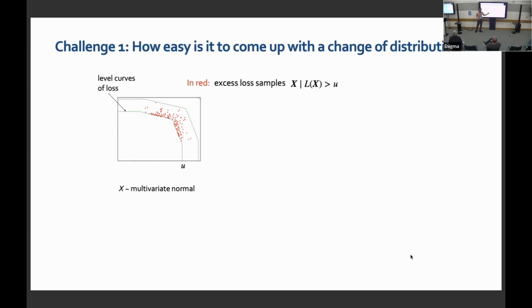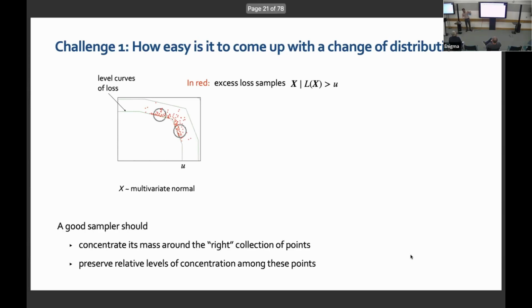It's a piecewise linear function, and X is a multivariate normal random variable. And in this two-dimensional picture, what we see is that the conditional excess loss samples are getting concentrated in these two regions. That's what we are seeing. Now, a good importance sampling distribution should concentrate mass in these two regions.